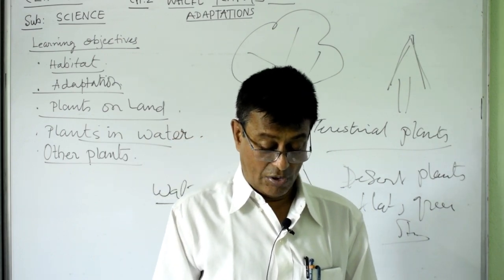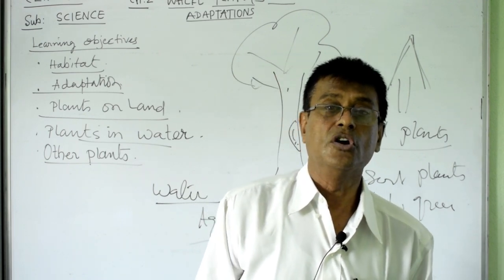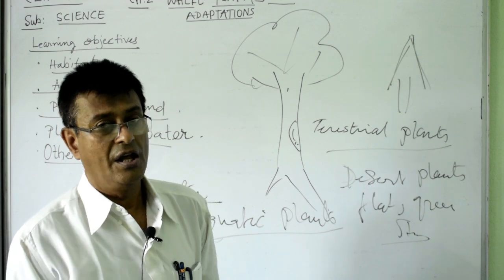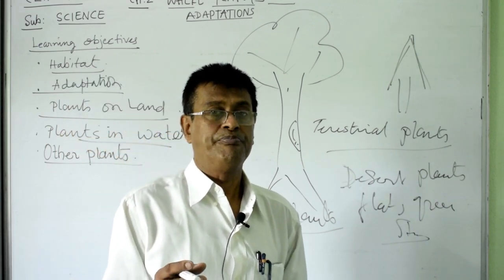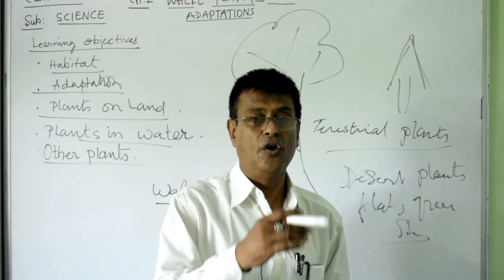Well, we come to the water plants or aquatic plants. Now in aquatic plants we have come to know three types. One is free floating. I told you just now that water hyacinth is a plant which floats.